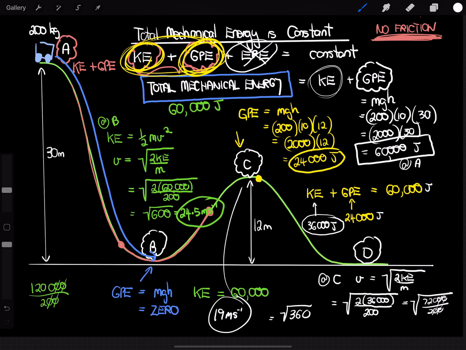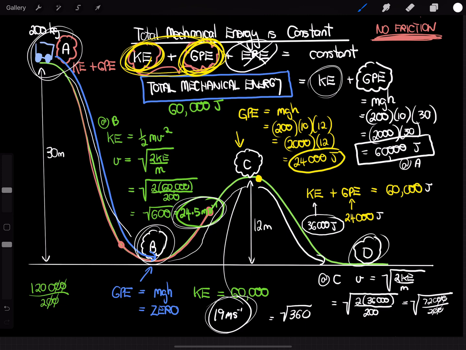So see what's happened? It started here, velocity was 0. Again, as it went down the ramp, got to position B, which was its maximum speed of 24.5 meters per second. But as it climbed back up the hill, it slowed down again to 19 meters per second. Now you can probably predict what's going to happen here when we get to D. When it gets to D, once again the GPE will be 0, which means all of the mechanical energy will be in the form of kinetic energy. And so its speed here will be exactly the same as the speed it had at position B.